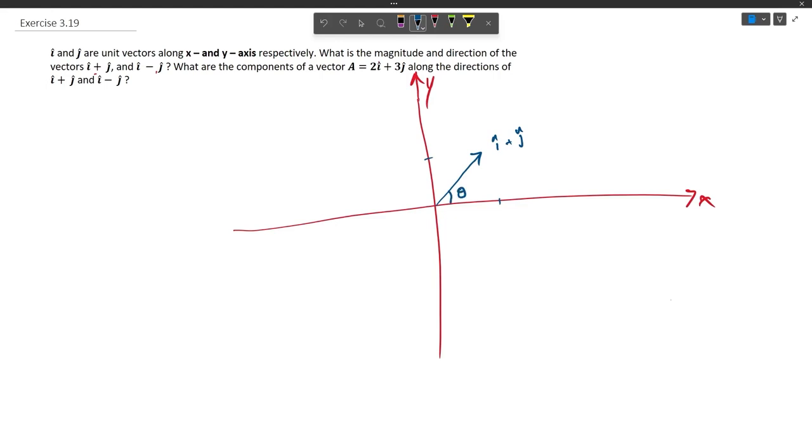Now along with this we can also construct i cap minus j cap. So i cap minus j cap has positive 1 component in the positive direction of x-axis and negative 1 component in the y-axis direction. So positive 1 unit would be this and negative 1 unit would be this. So its head would be somewhere here. So this can be constructed like this with an angle of phi.